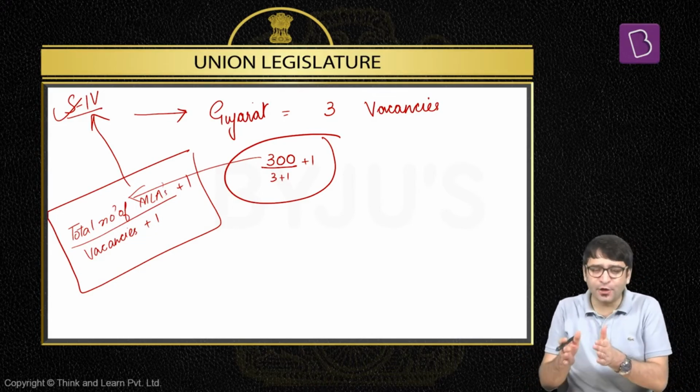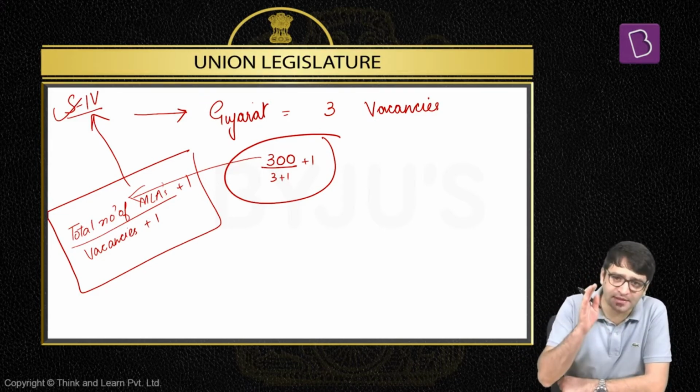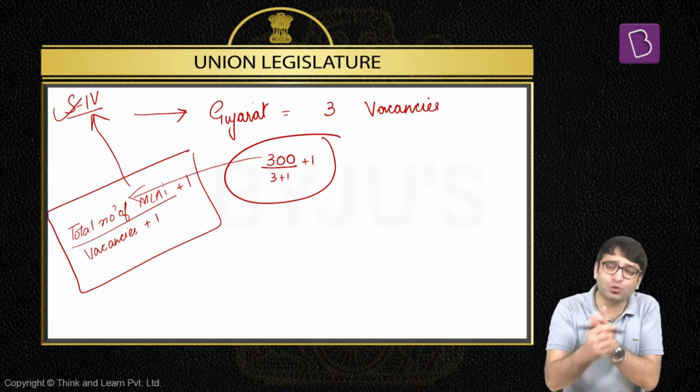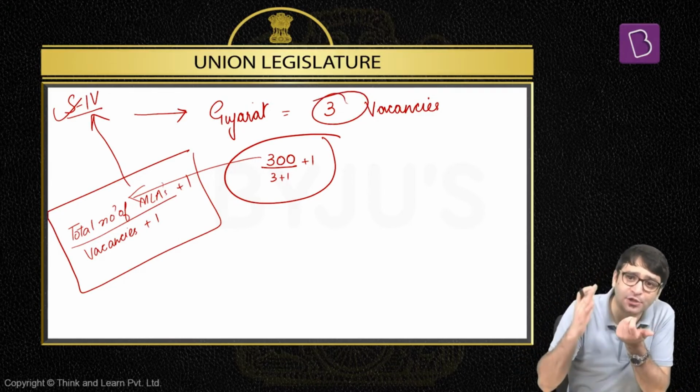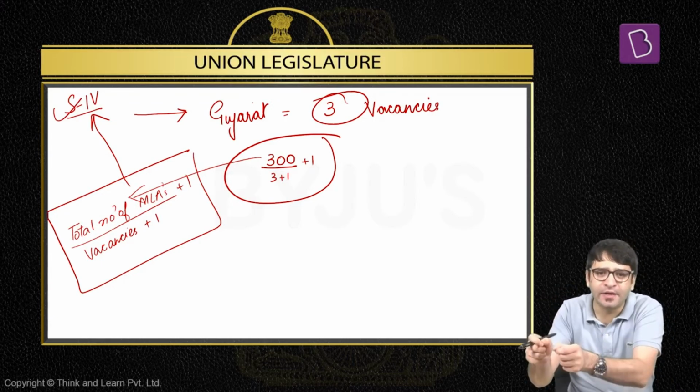We have a state, Gujarat, and in the state of Gujarat we have 300 MLAs. Clear? There are 3 vacancies. That means 3 MPs are to be elected from Gujarat to Rajya Sabha. Let's say there are 20 candidates who are contesting the election, and these 20 candidates are contesting for 3 vacancies, that means only 3 people will get elected to Rajya Sabha from the state of Gujarat. And out of these 20 people, which are these 3 individuals who will get elected to Rajya Sabha?